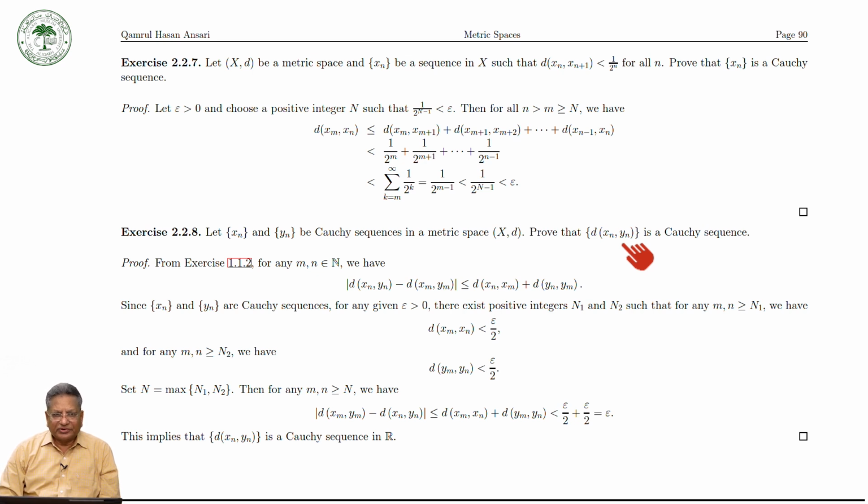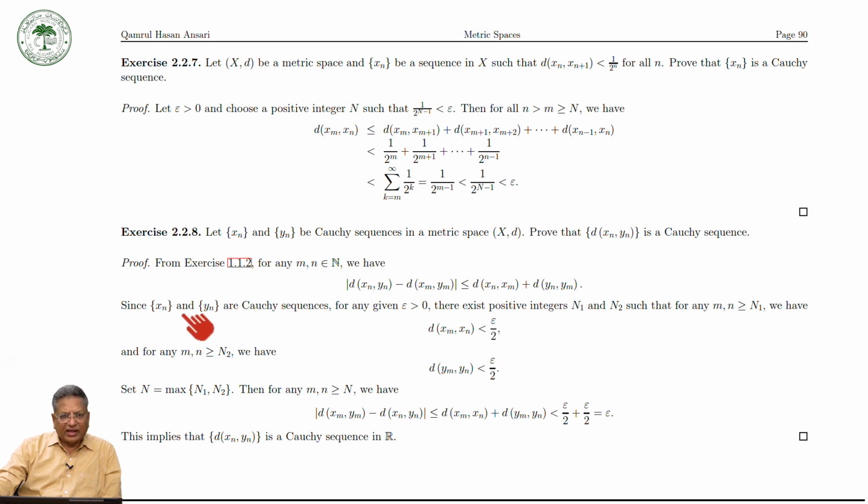So as we have seen before, for any m, n, |d(x_n, y_n) minus d(x_m, y_m)| is less than or equal to d(x_n, x_m) plus d(y_n, y_m).